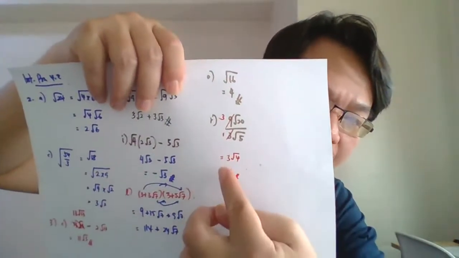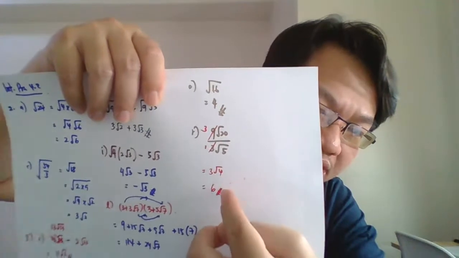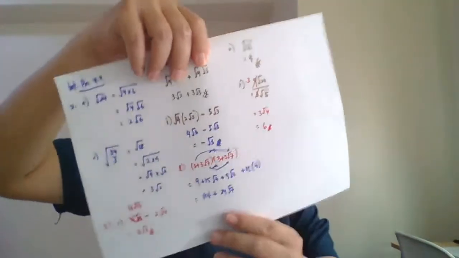9 and 3 cancel, 3. Surd 20 divided by surd 5 equals to surd 4. Surd 4 is actually 2. 3 times 2, 6. Habis. Senang pula nombor 3. Walaupun dia banyak, tapi dia senang.